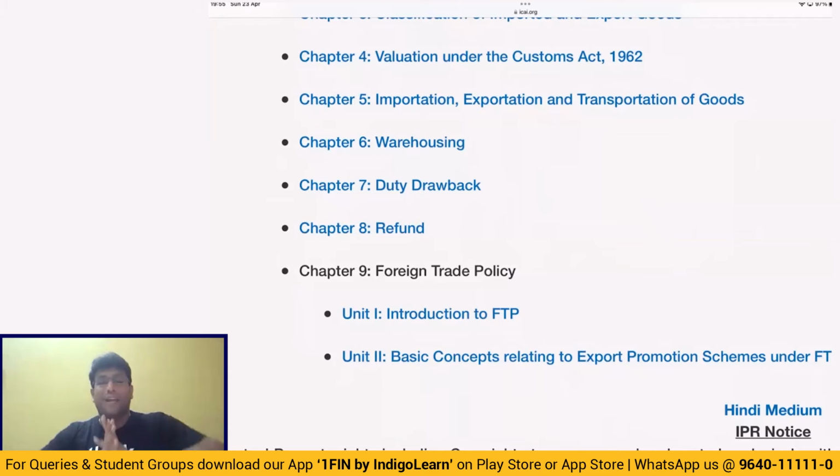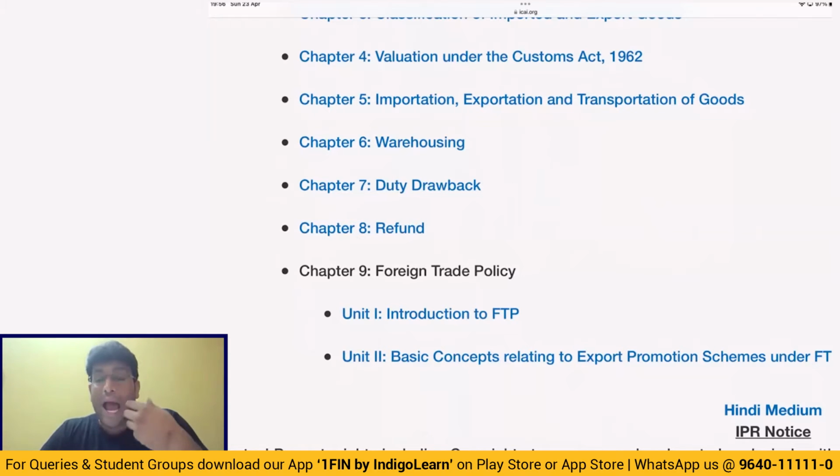So friends, with this, we are done with revising once for all the interesting topic called customs and FTP, which has got a weightage of about 25 marks in the examination, on which we can't take any chance because there is a high probability that a good number of questions will come in the exam, and it is a very, very scoring area. And I keep on saying always to the students that out of this 25 marks, you have to generally aim to get minimum 15 to 20 marks, so that you will have some good cushion to score some interesting marks in GST. And indirect tax laws is one such paper where there is a high probability that we get an exemption in the examination.